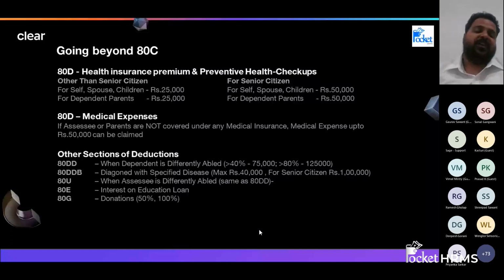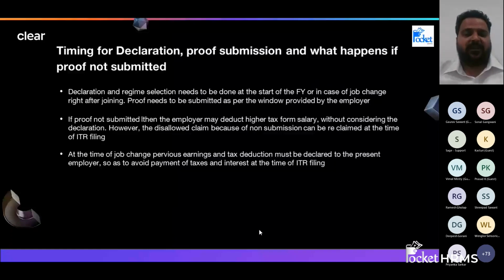So people come and say, can we donate in cash? The answer is no, only up to 2,000, because it is very practical. If you are going to a charitable organization, we would not carry 50,000 or 1 lakh of cash to donate. We only have a few amounts and we can donate that. So up to 2,000 is eligible in cash. Apart from that, you have to donate through a banking channel. All right, this was all about 80C, 80D.